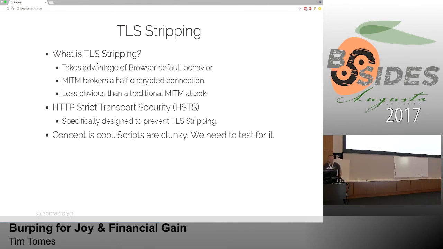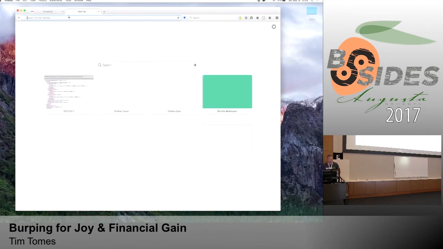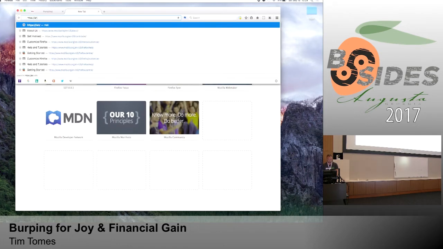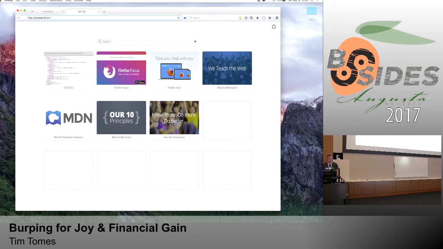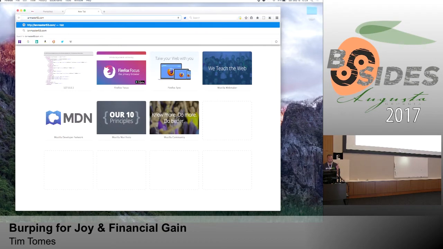All right. So going over into Burp, or actually, let's go to the browser first. I don't have TLS encryption on PwnHub, so I'm going to use my website. So let's get rid of the HTTPS and just do landmaster53, because remember, we're taking advantage of default behavior, and I should have internet.